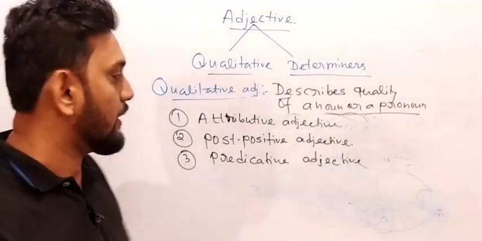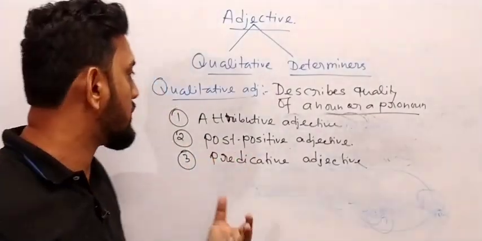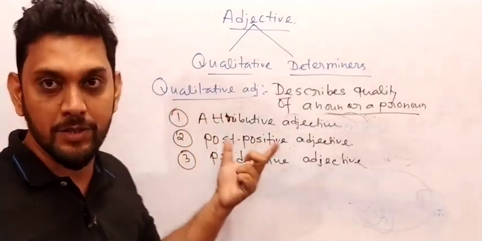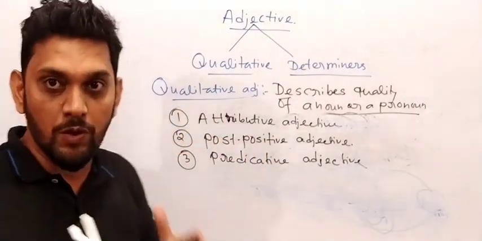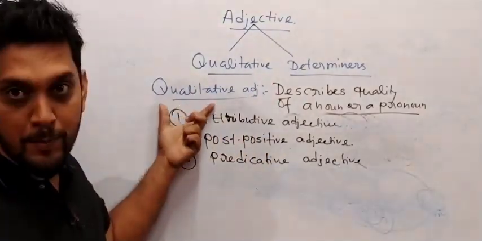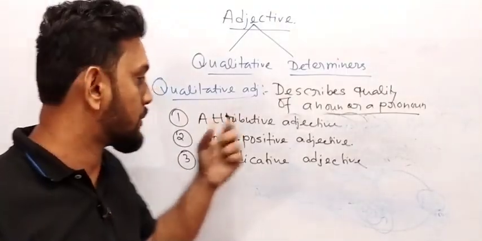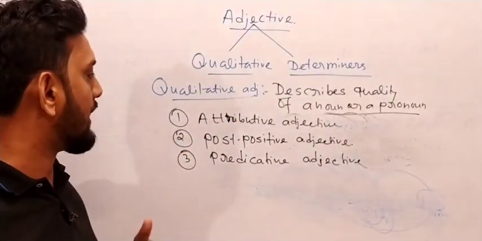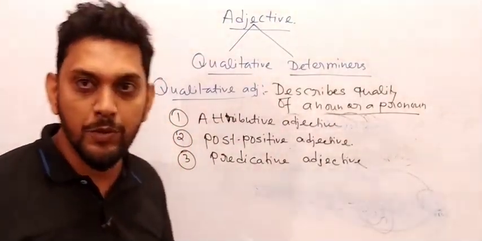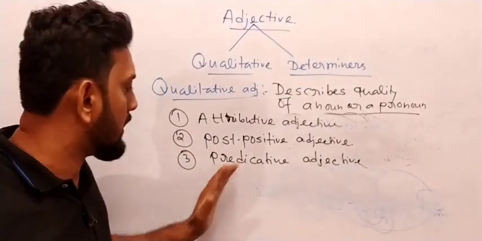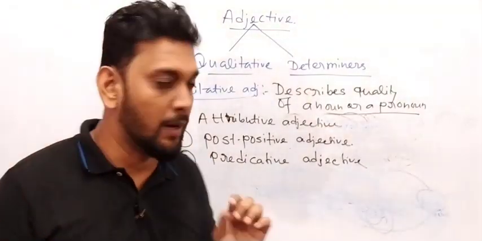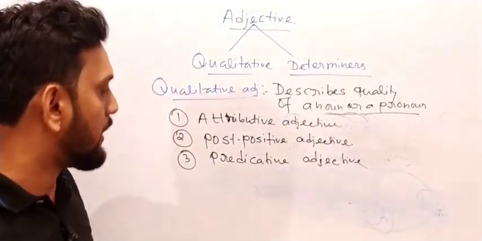It means that the qualitative adjective, based on its position, has been divided into three parts. One is attributive, postpositive adjective, and third one is predicative adjective. Now how would we use it?